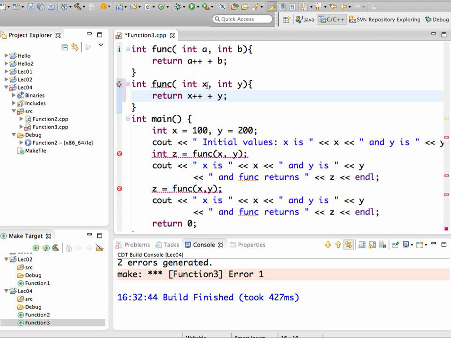Even though you use different names for parameters, that's not important. It's the name of the function and the types of the parameters and the order that's important. So all you have to do to make this unique, that is, make this an overloaded func, is use call by reference, and now it's unique.